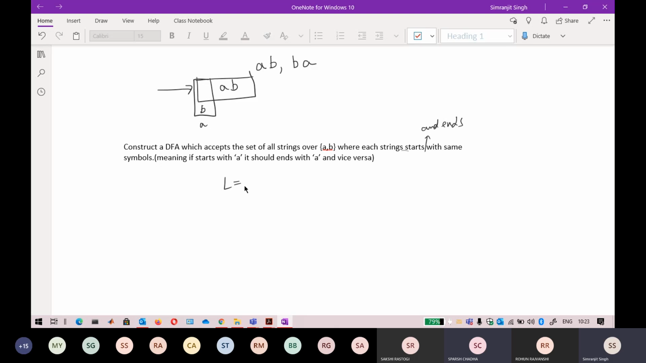In the language here, if it is starting with A, it will be ending with A. So the smallest strings in the language will be starting with A and ending with A, and B will again be there, starting and ending with the same symbol. Epsilon will also be in this language, because epsilon is starting with epsilon and ending with epsilon also. Most of the students will make the mistake of not considering these three in the language. So I think you can easily do this question.